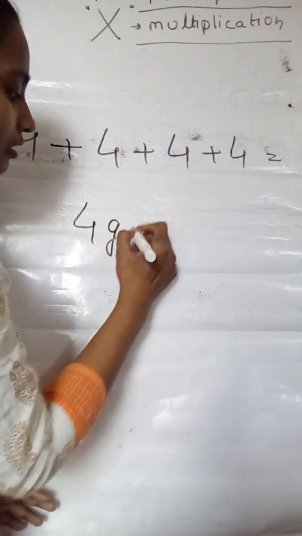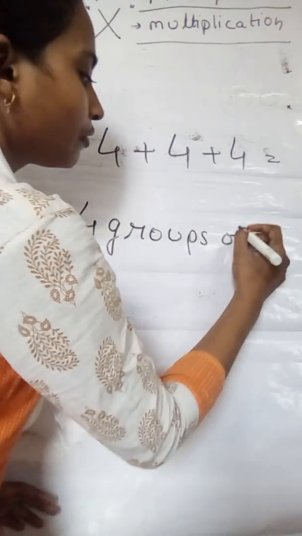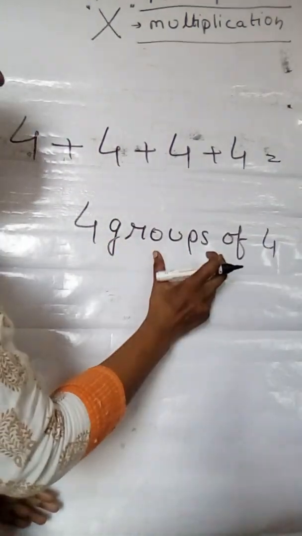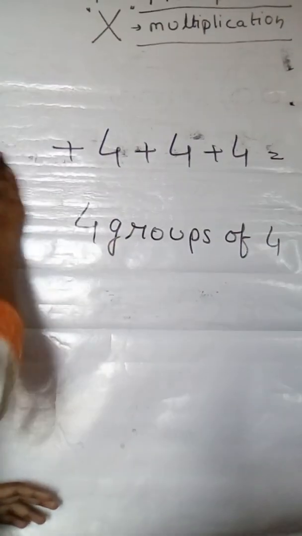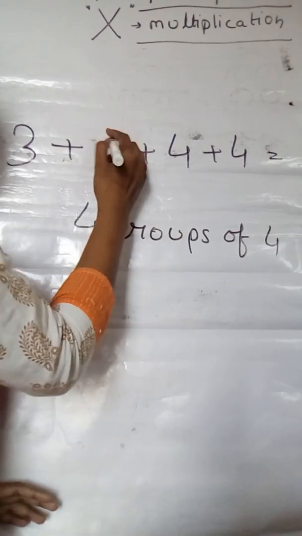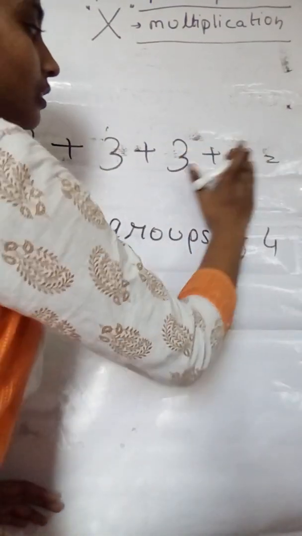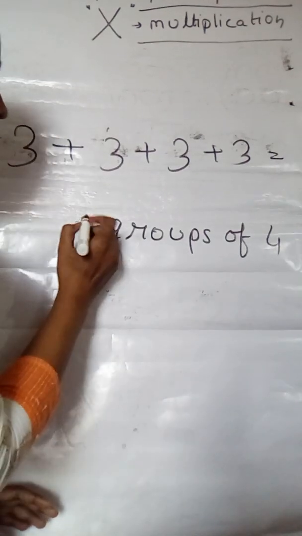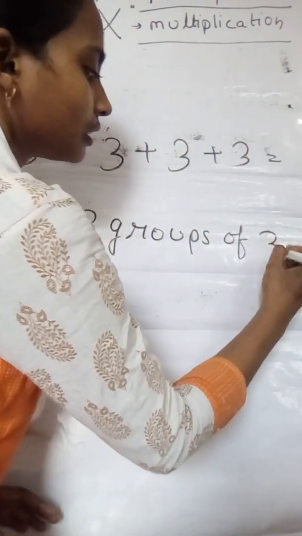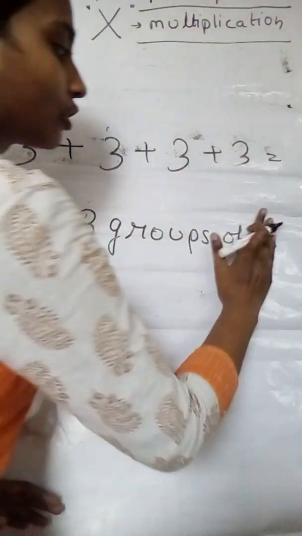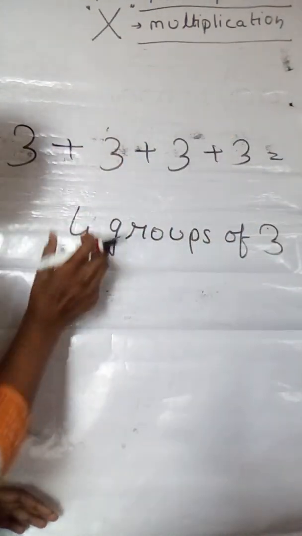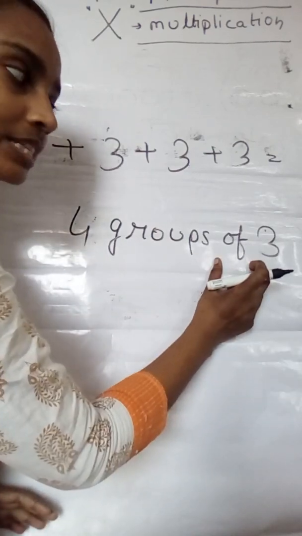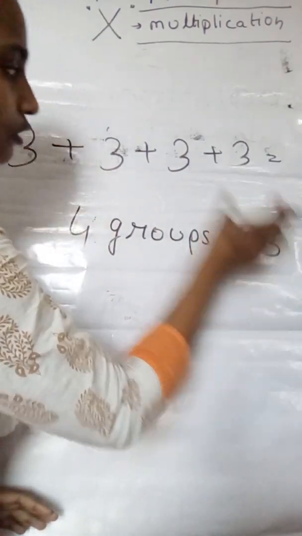So 4 groups of 4, because there are 4 groups: 1 2 3 4 groups. Whose group is it? It is a group of 4. If I write 3 here, then what do I write? 3. Okay. So here it is 4 groups of 3. There are 4 groups, 1 2 3 4 groups. 4 groups of 3. Of means whose group? 4 groups, and it is a group of 3.